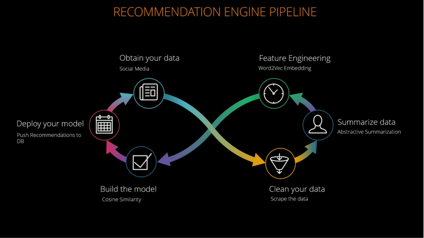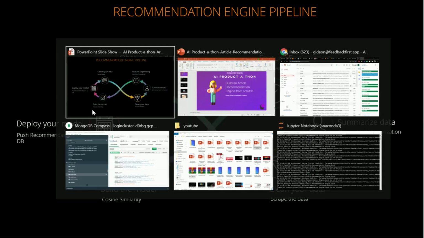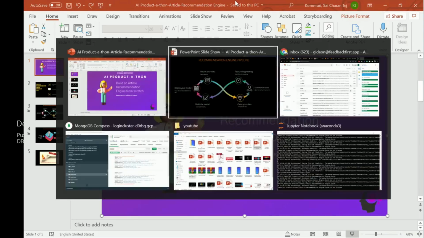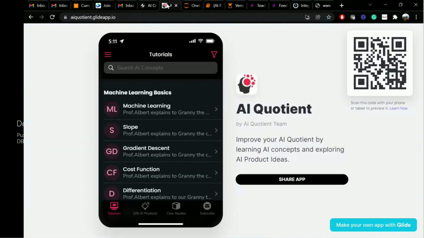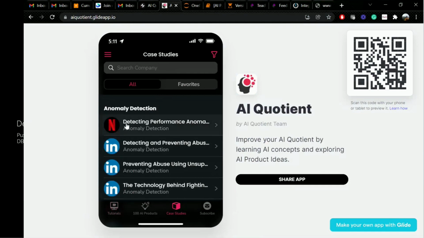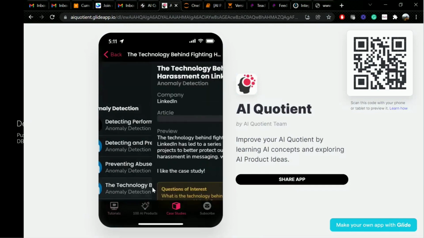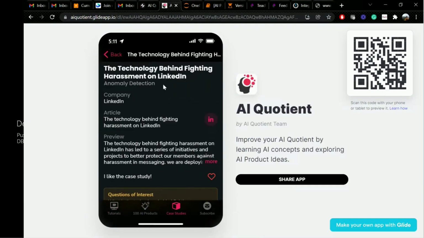And how we deployed this, I'm going to show you how the mobile app worked out. So this is how it actually looks like. If you look at our mobile app, this is aiquotient.glideapp.io. If you come to the case studies part here, you click on a case study. Let us say I click on this particular case study, the technology behind fighting harassment on LinkedIn. And as you can see, you have all these different details about the company name, article, review, and everything.